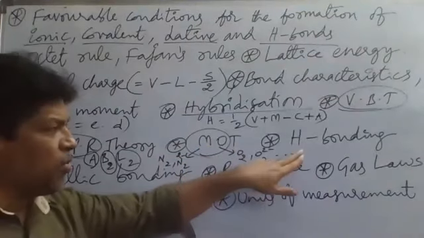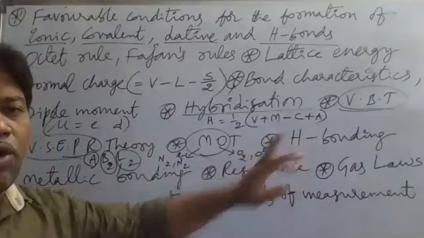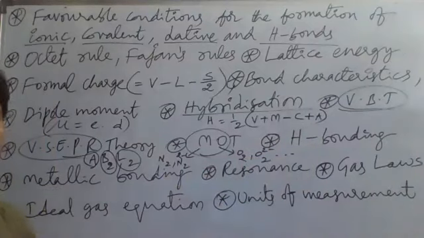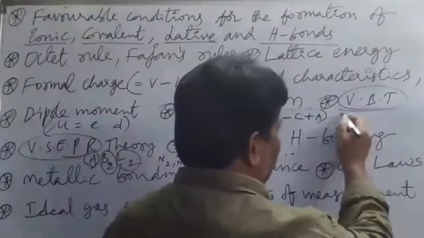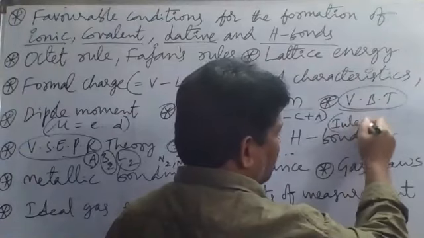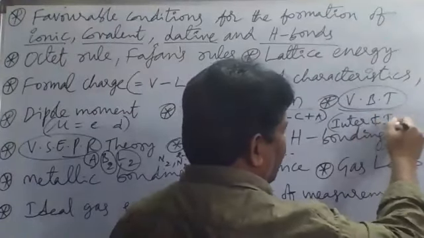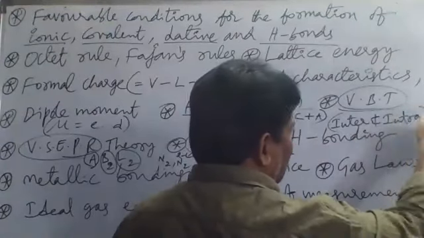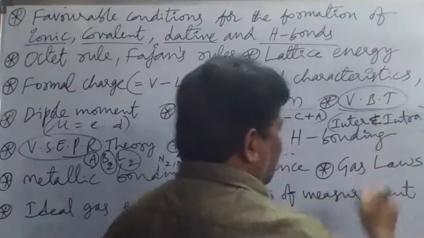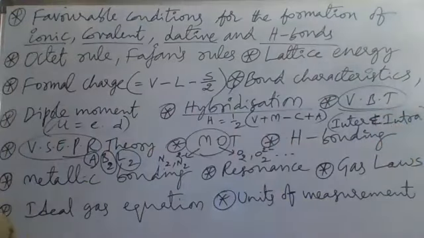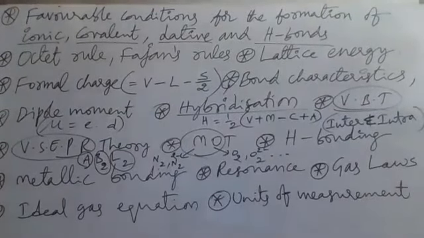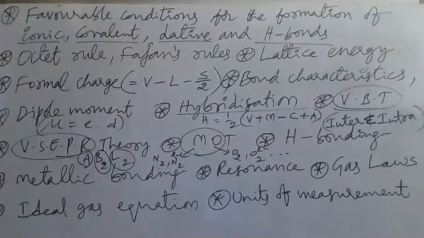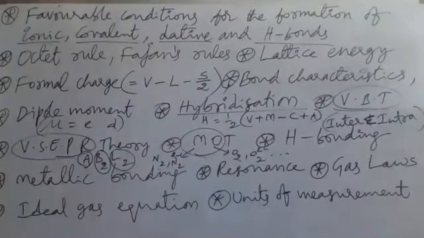Next, hydrogen bonding. Hydrogen bonding is of how many types? Mainly 2 types. What are they? Intermolecular and intramolecular. Inter meaning what? Between 2 molecules. The hydrogen bonding between 2 molecules is called intermolecular.